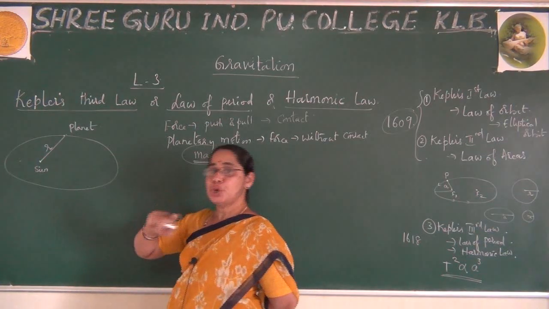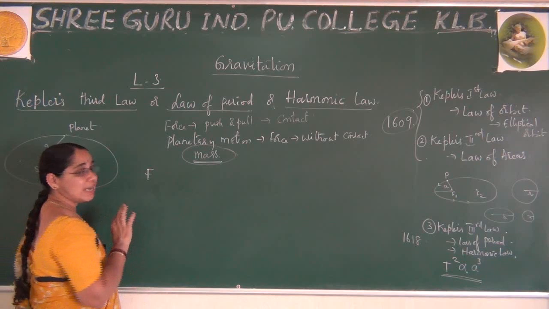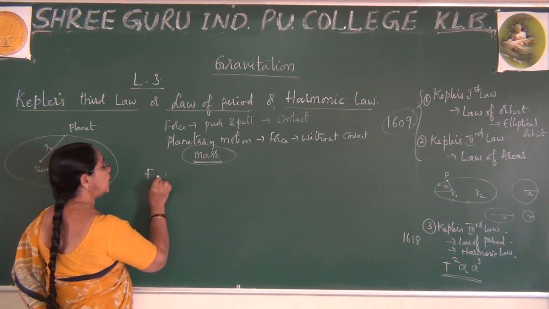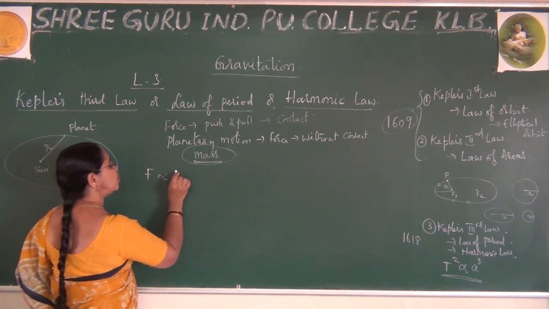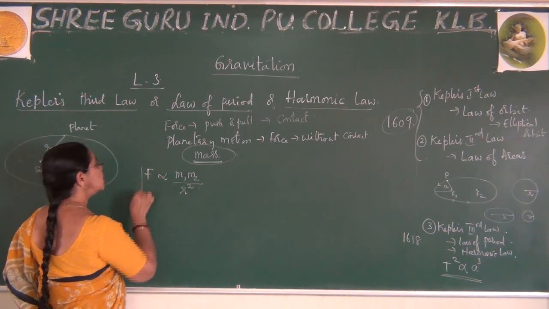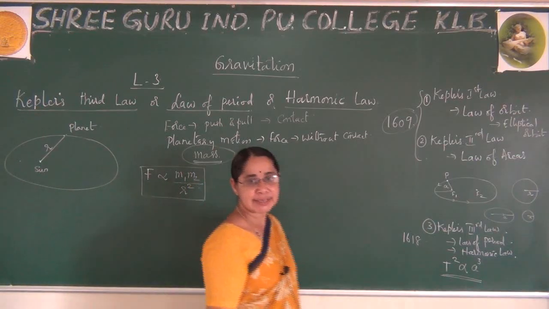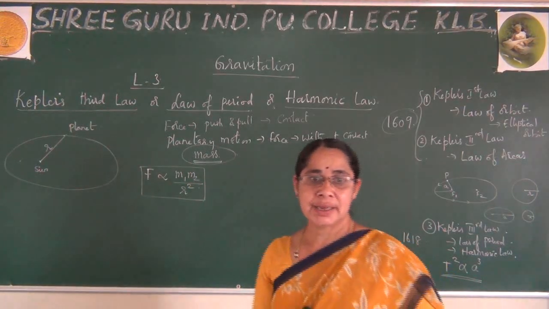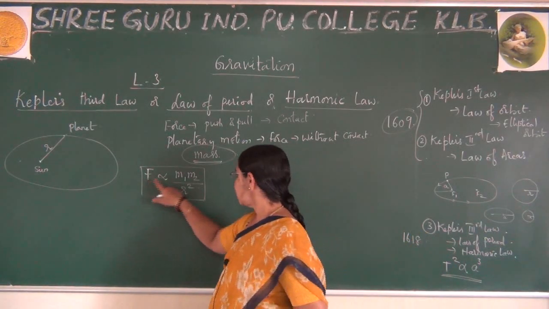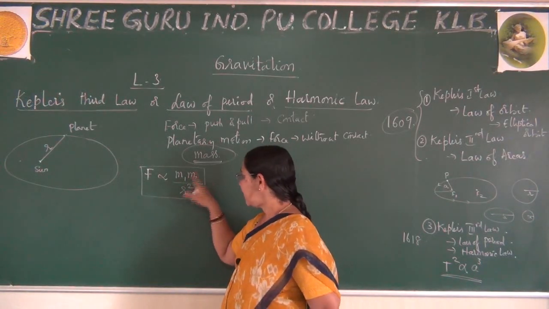According to Newton, the force of attraction between the Sun and the planet is directly proportional to the product of masses and inversely proportional to the square of the distance between them. You might have learned this in your school days, the universal law of gravitation. According to Newton, there arises a force of attraction between two bodies which have masses and are separated by some distance.